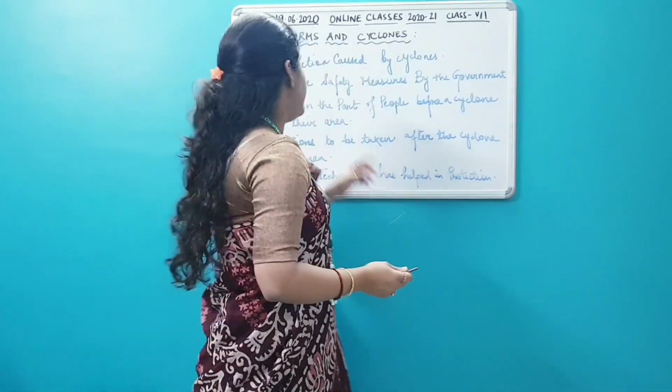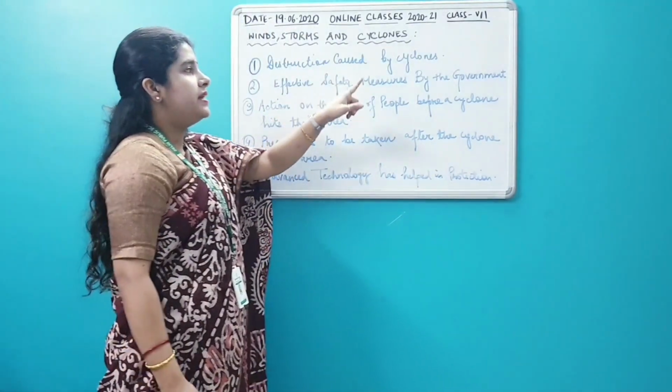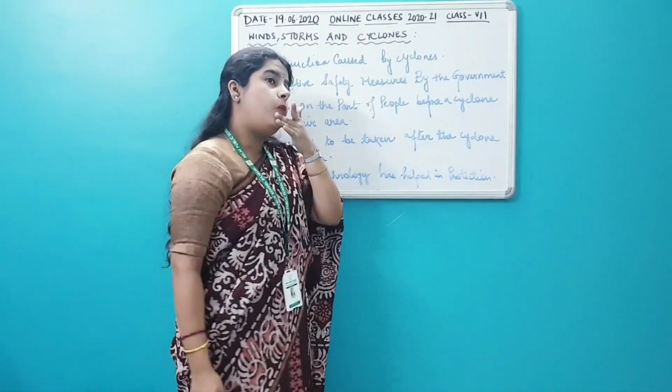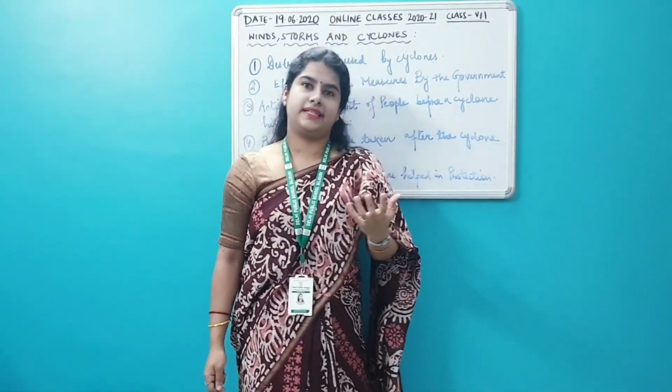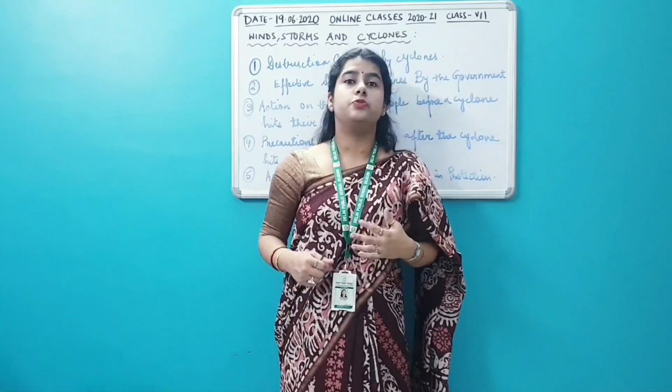Got it? Next is effective safety measures by the government. What role should a government take, what role does it have? Especially since the coastal areas are vulnerable to cyclones, we know. So the government should be very much prepared.